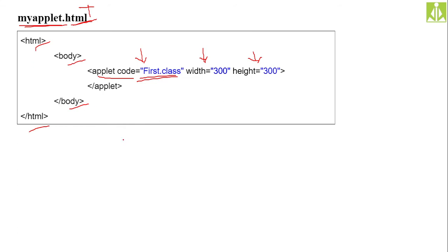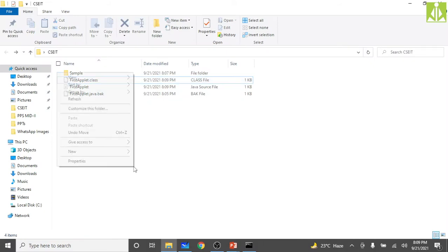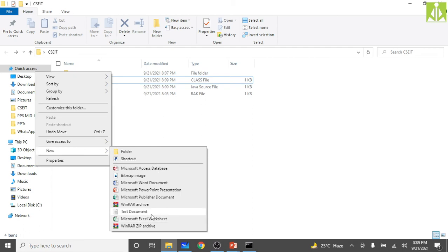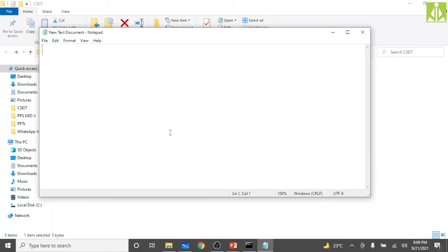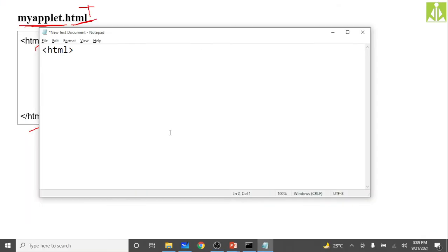We need to write this code into an HTML file, my applet.html. So I will create that also here only. Just take the notepad, and in that you write that code. What is that? HTML, close it. Then put body, and use the applet code.